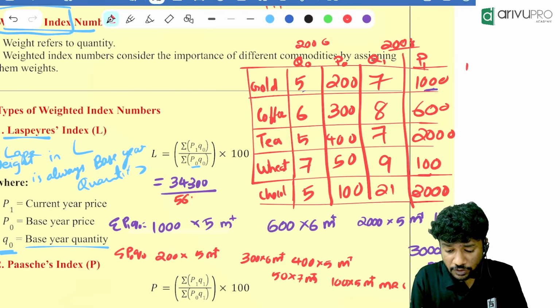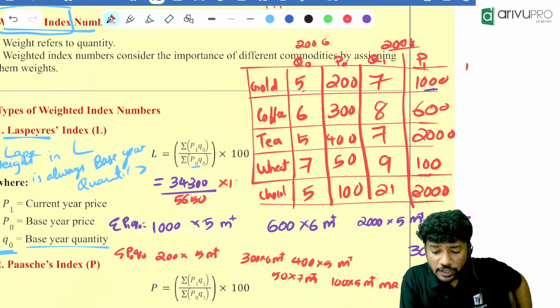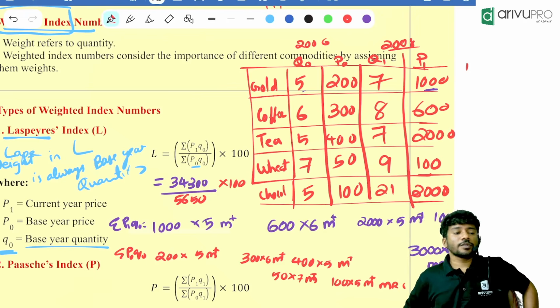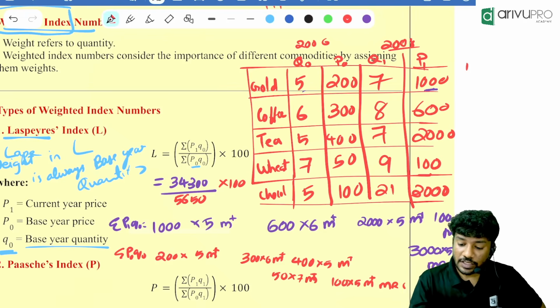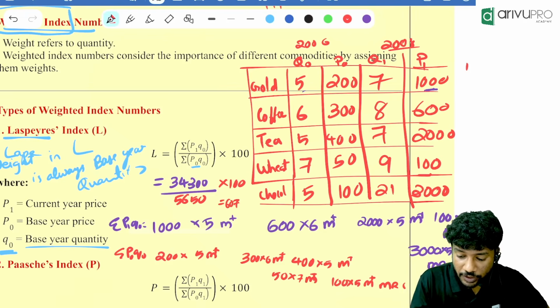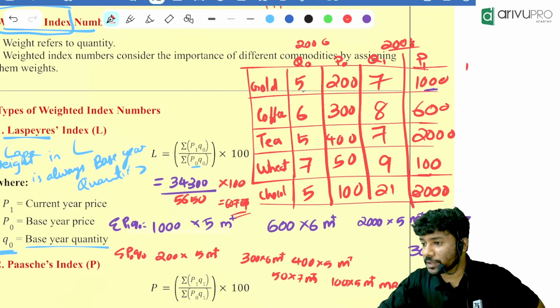5,650. Everyone got 5,650. Check again, everyone. Into what? Into 100. 34300 divided by 5650 into 100. How much is the answer? 607.07. Everyone got it? Understood the method?